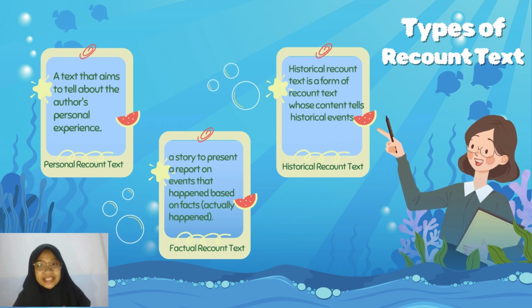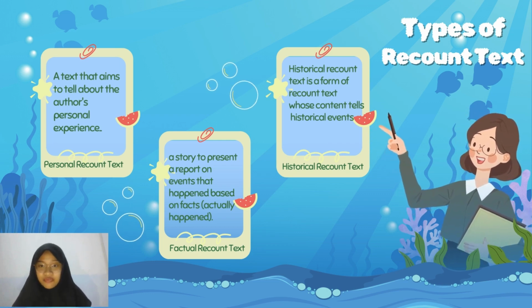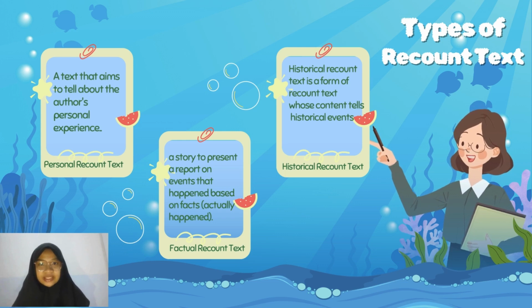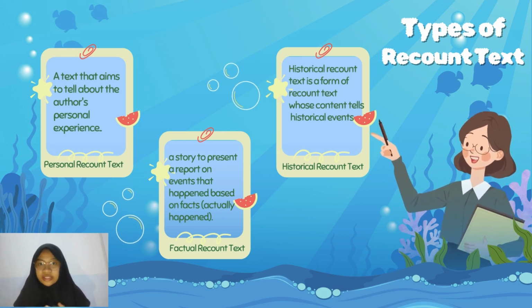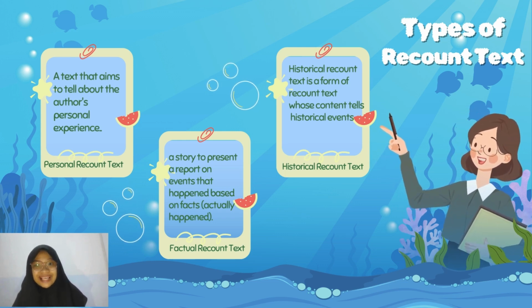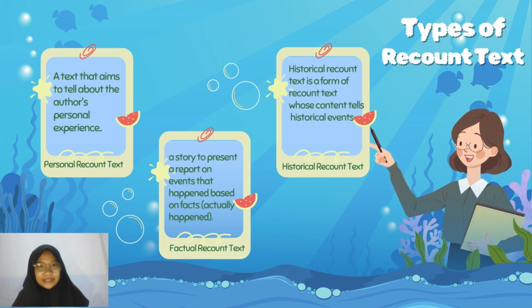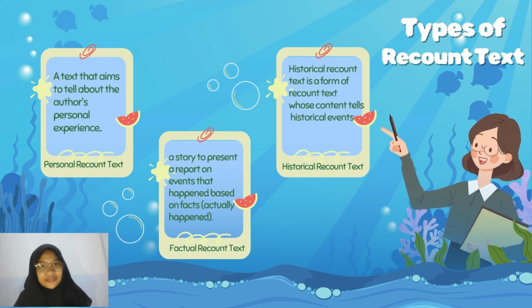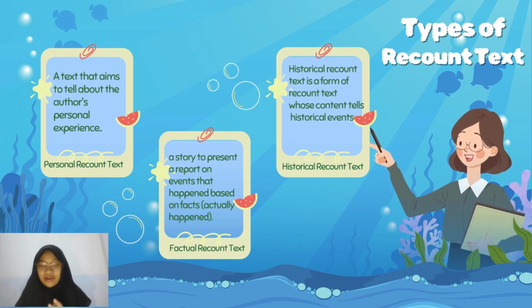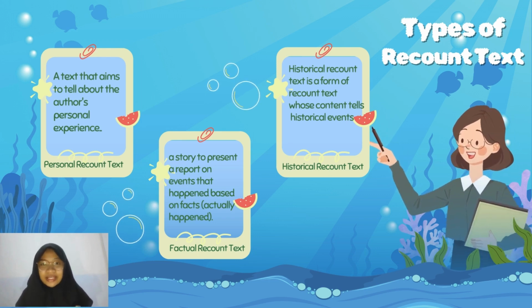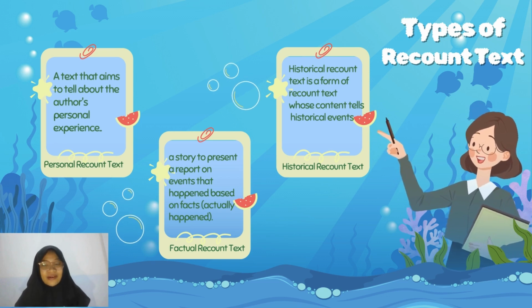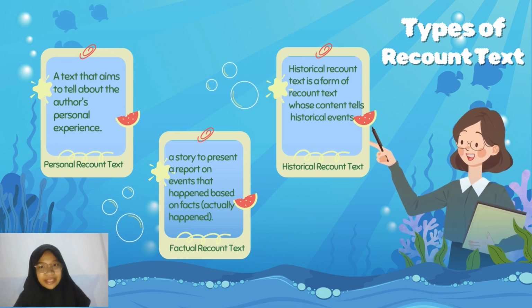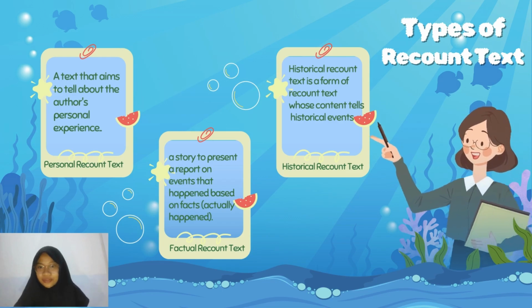The second one is a factual recount text. A factual recount text is a story that presents a report on an event that happened, based on fact, actually happening. The third and last one is a historical recount text. It is a form of recount text whose content tells about a historical event. So this is based on a historical story that we sequence into the story.